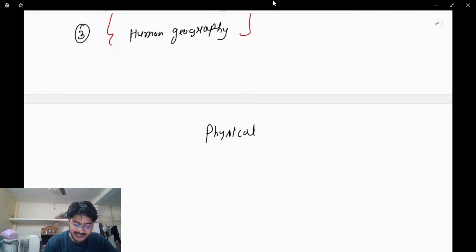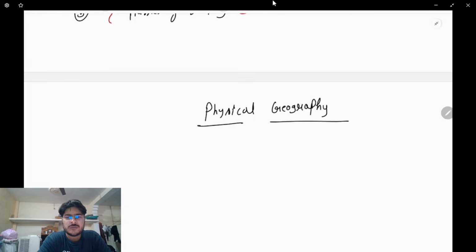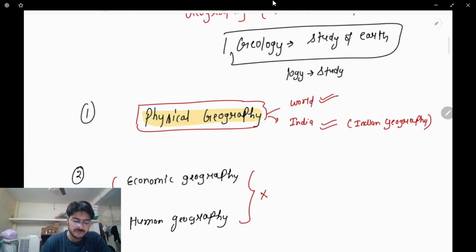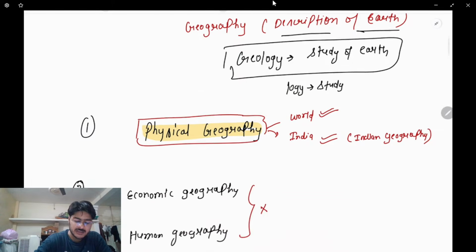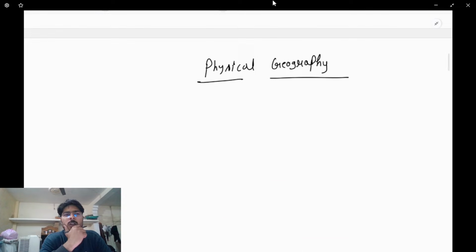Clear? So, physical geography. What is the meaning of physical geography? Geography, I told you overall, means the description of the earth. Clear? Now, physical means all those physical phenomena, all those things that you can see with your naked eyes. That is physical geography.